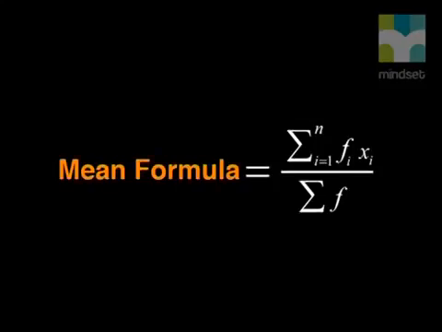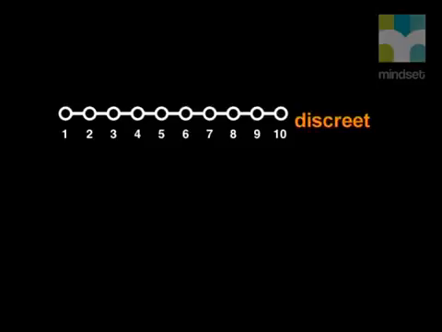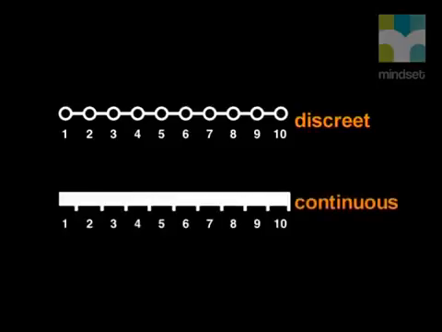This formula is usually used for grouped data. The data we collected from our survey has specific allowed values only. There is no room to give a rating of 6.5 here. This type of data is known as discrete. Grouped data can have any value over a range or interval. So a rating of 5,8 out of 10 would be allowed. For grouped data, the values are not discrete but continuous. The difference between discrete data and continuous data is very important, particularly when looking at graphs.